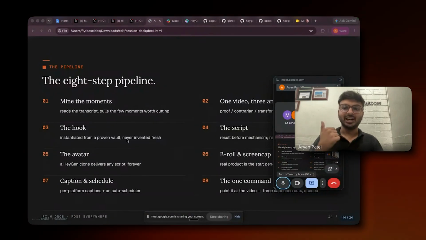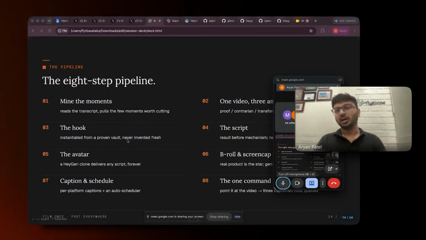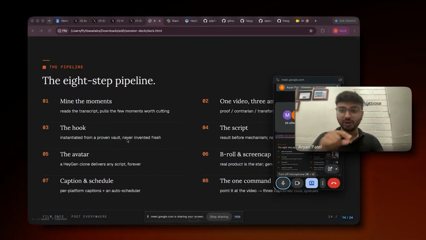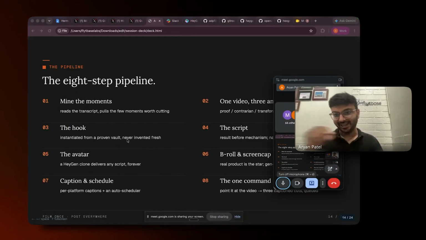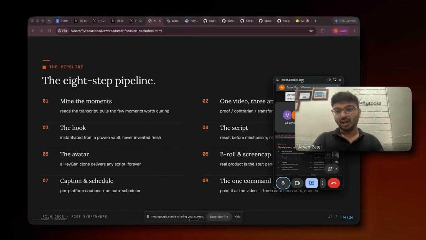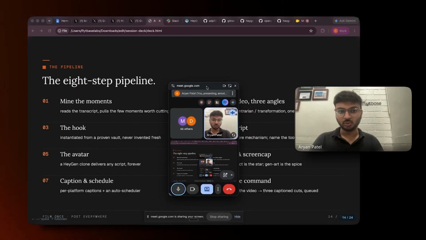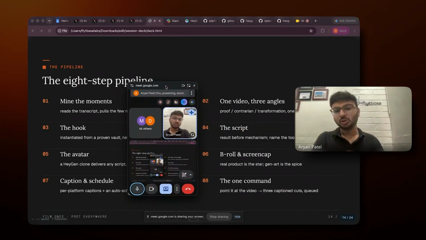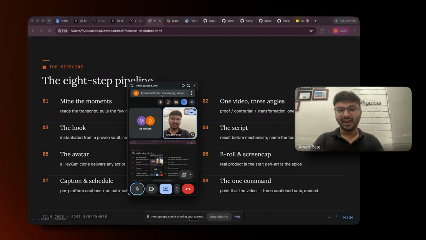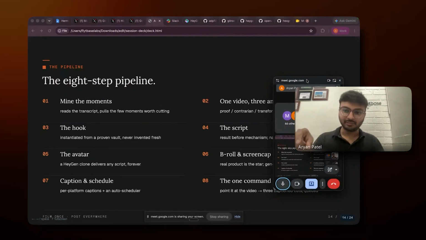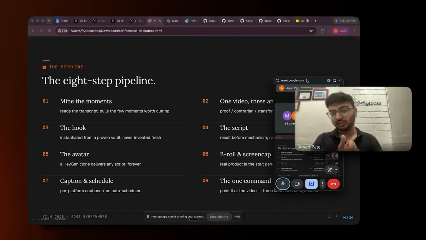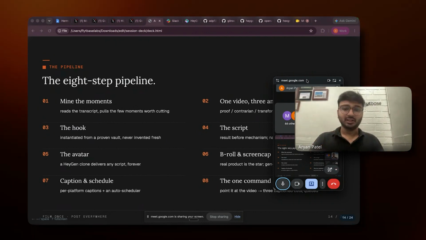Then it creates a hook, like the one at the start of the video which you have seen, where Nupur, I guess, said something like what is the difference between OpenCode and whether OpenCode replaces Claude Code, something catchy. So it creates these kinds of hooks for the script. Then after selecting what needs to be hooked, based on this hook, it creates a whole script, mostly under 60 seconds, and then it gives that script to the agent platform and to the avatar, where the video is generated.